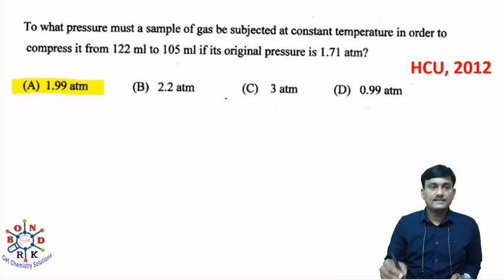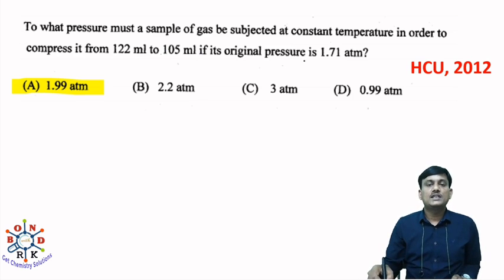To what pressure must a sample of gas be subjected at constant temperature in order to compress it from 122 ml to 105 ml if its original pressure is 1.71 atmosphere?